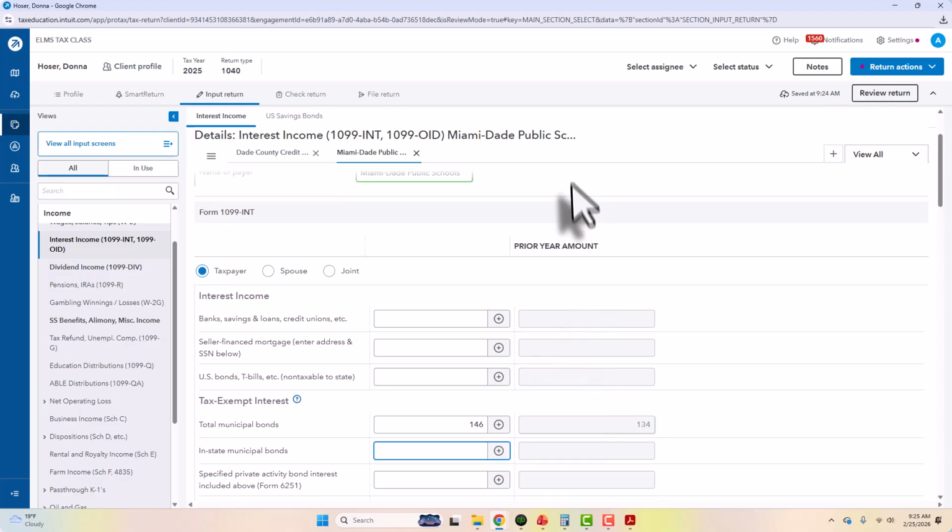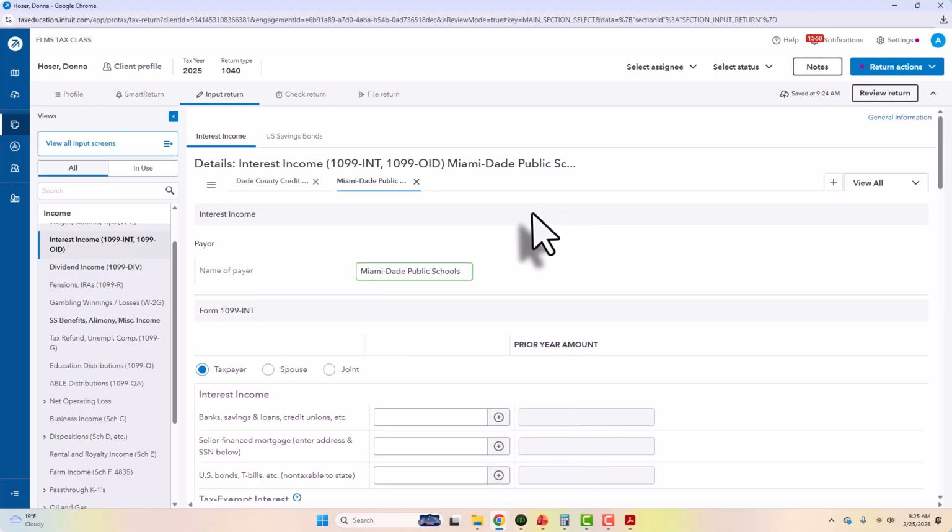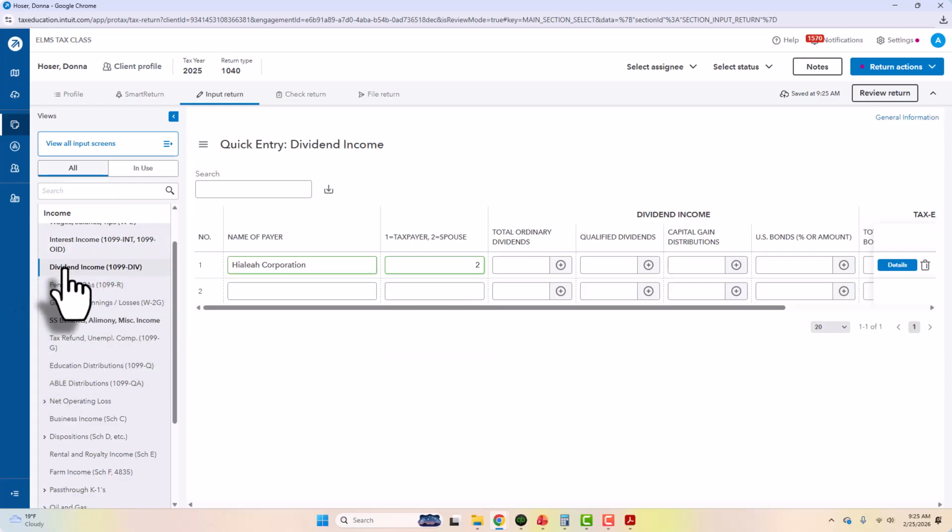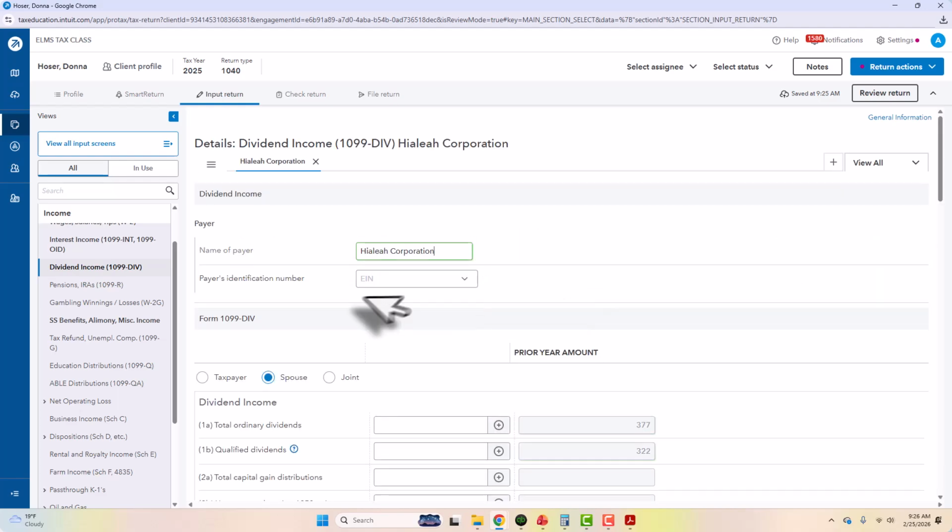All right. So they also have a 1099-DIV. So in the side here, dividend income. This is dividends. Now we talked about dividends in the class. The dividends are taxed at a special rate, right? So if they are qualified dividends, they are taxed at a special rate. So we're going to hit the details box.